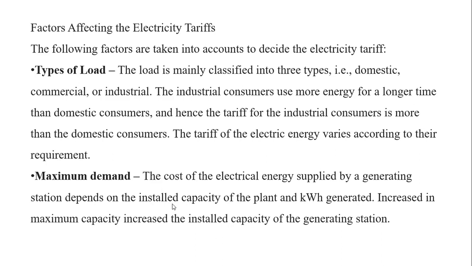That is how the maximum demand affects the fixing of the tariff. What is the installed capacity of the plant? All of that is considered, and an increase in the maximum demand increases the installed capacity of the generating station.